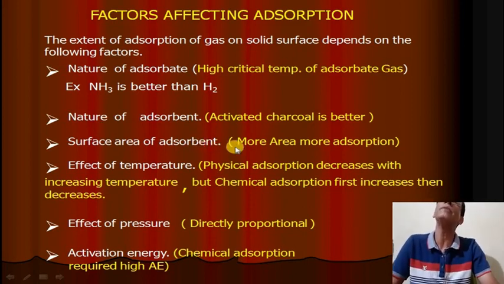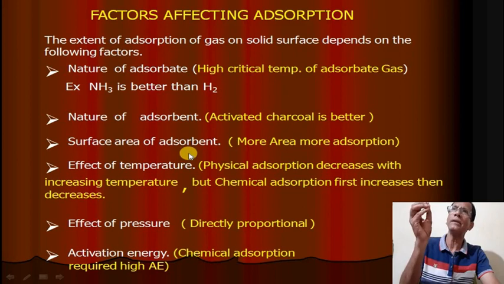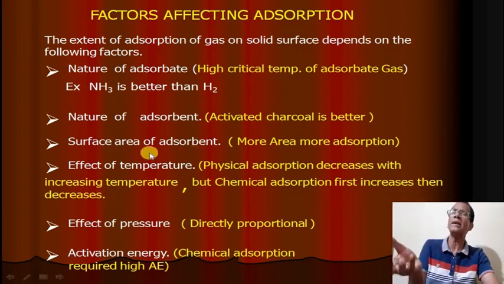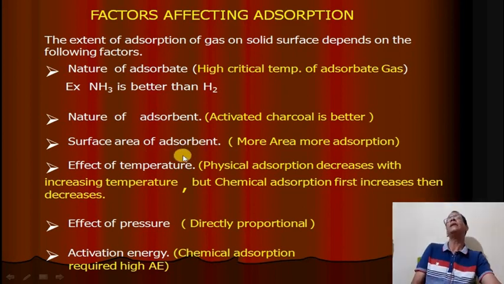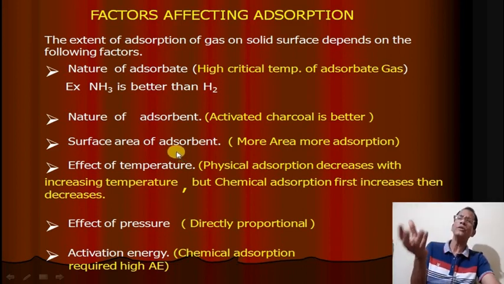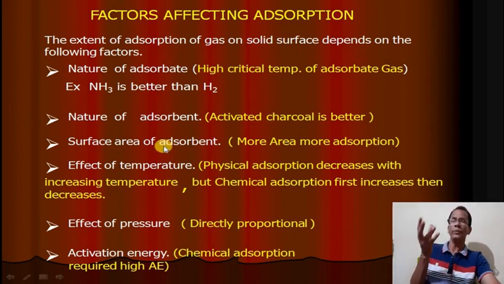Surface area of adsorbent: if surface area is more, then adsorption will be more. That means if the solid is divided into powder form, then the rate of adsorption will be more. If you divide the solid into finer particles, surface area will be increased. That's why more surface area, more adsorption.